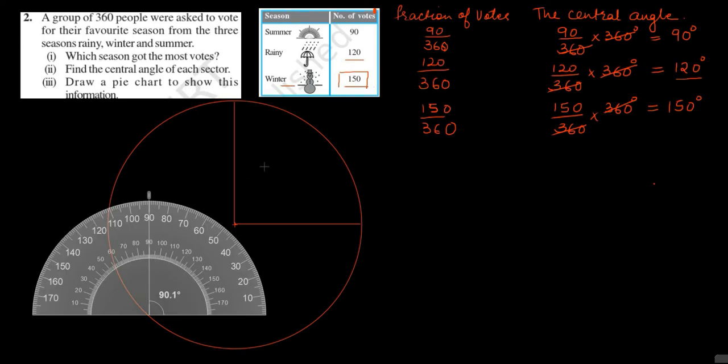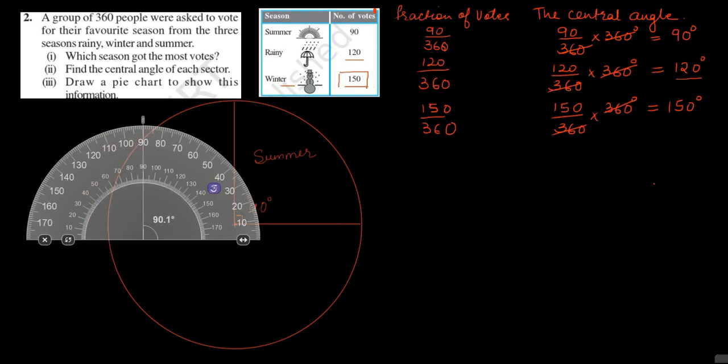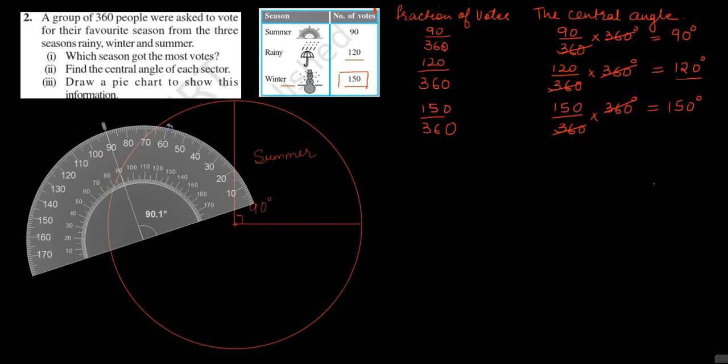This sector of the circle will represent number of votes for summer season. The central angle for summer season is 90 degree. Now central angle for rainy season is 120 degree. So with the help of protractor, we'll make 120 degree.